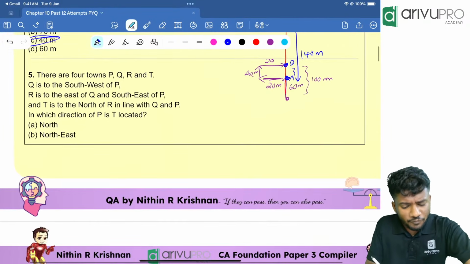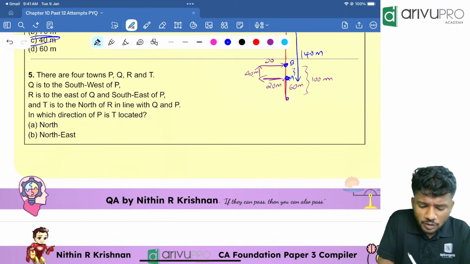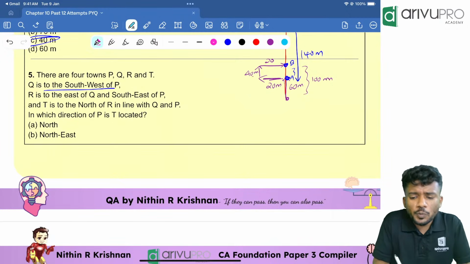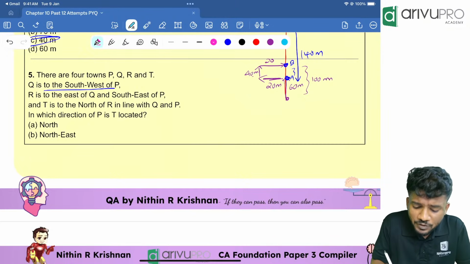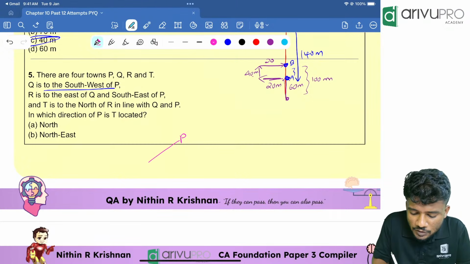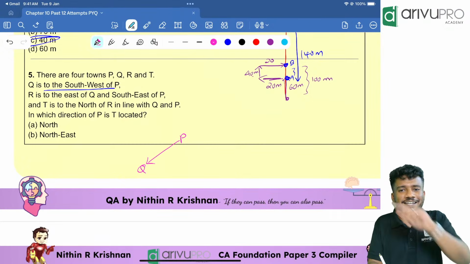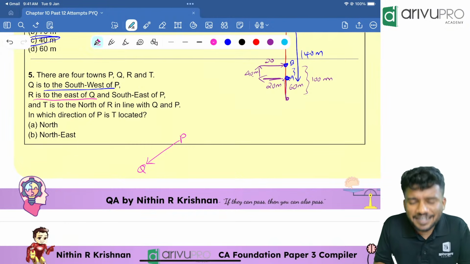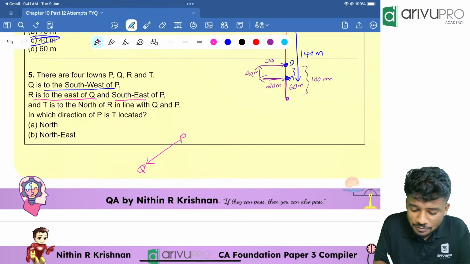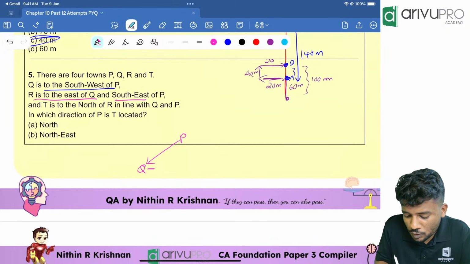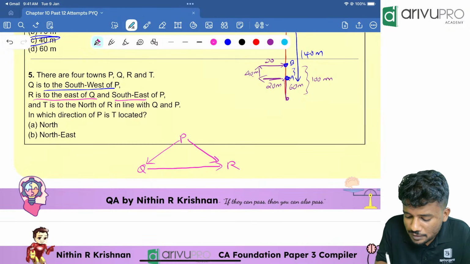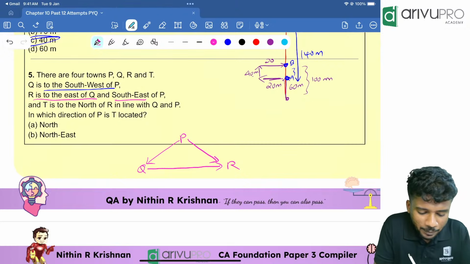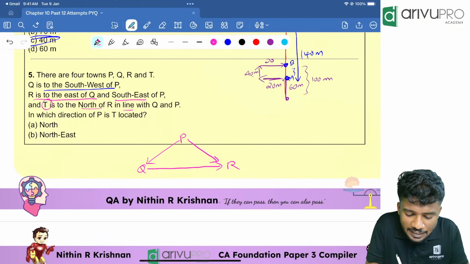Next one. There are 4 towns P, Q, R, T. Q is southwest of P. With respect to P, Q is in which direction? Southwest. So it is towards this direction. R is east of Q and southeast of P. East means with respect to Q, R is going towards this side, and it is also southeast of P. Understood? Then what happened? T is to the north of R and in line with QP.